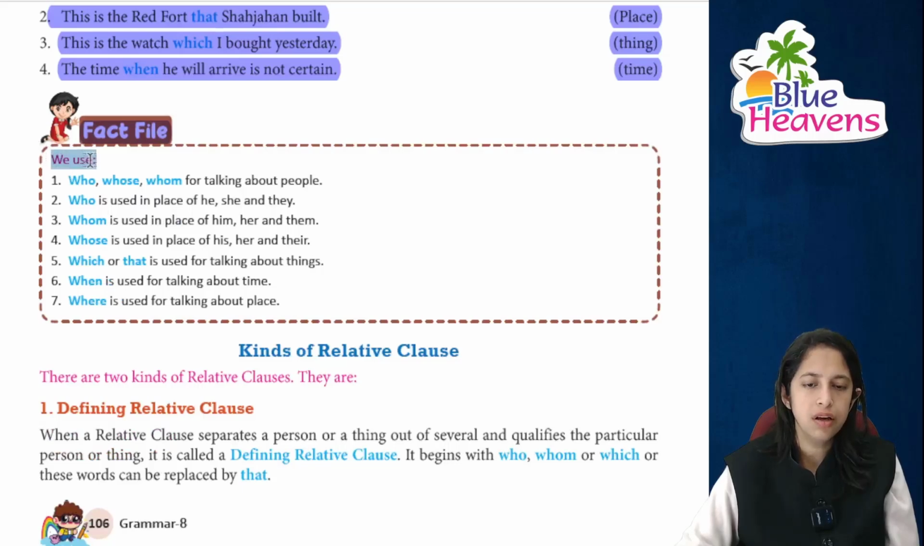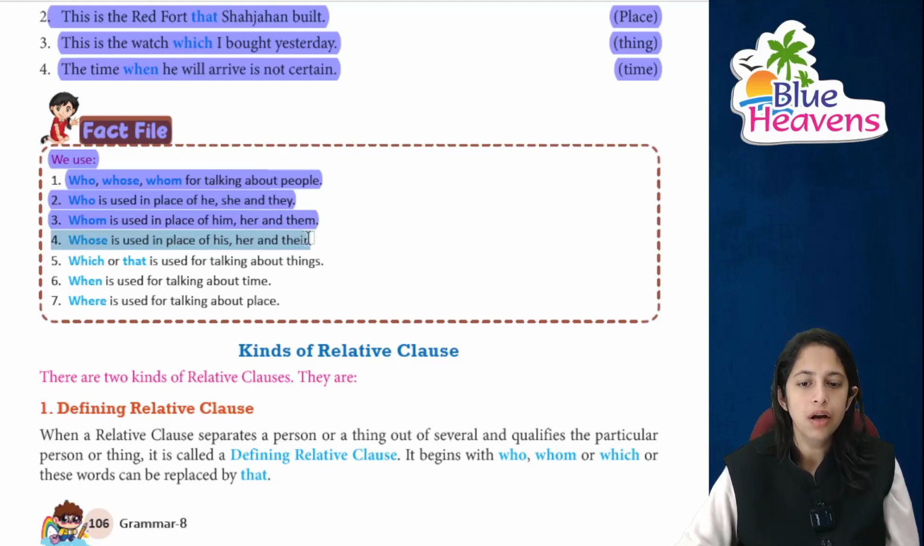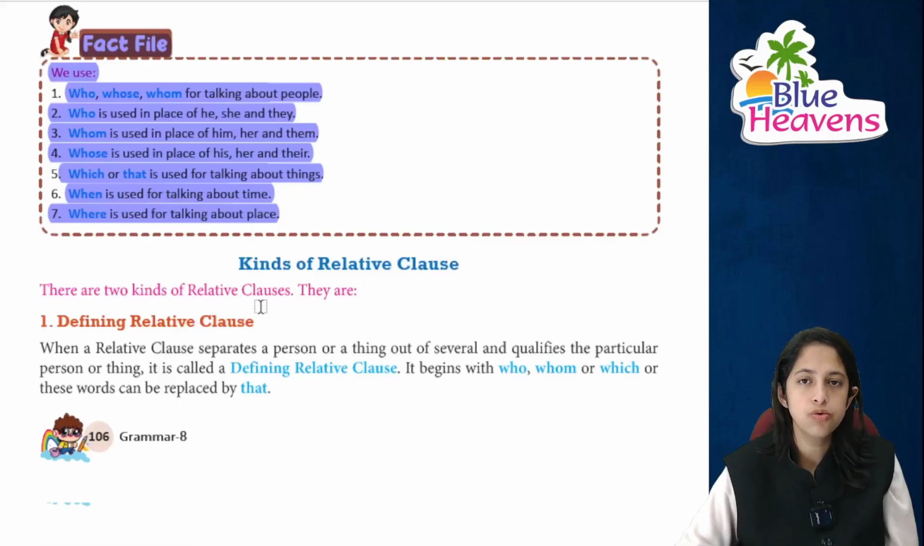There is a fact file. हम क्या use करते हैं? We use who, whose, whom for talking about the people, right? Who is used for he, she, they. Whom किसके लिए होता है? Him, her और them के लिए. Whose किसके लिए होता है? His, her और their के लिए. Which or that is used when we talk about things, मतलब choice, right? When is used जब आप time के बारे में बात करते हैं. And where is used about place.